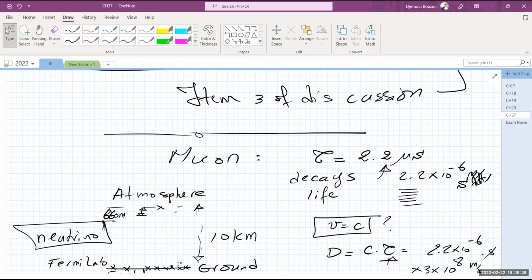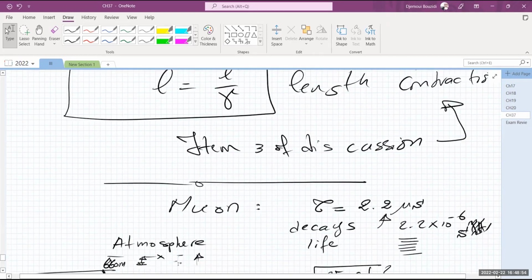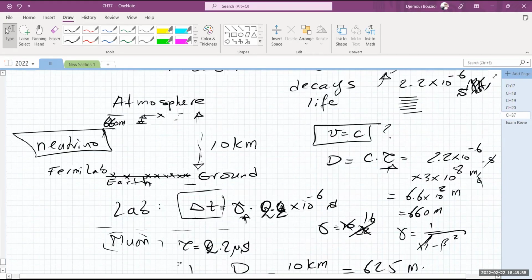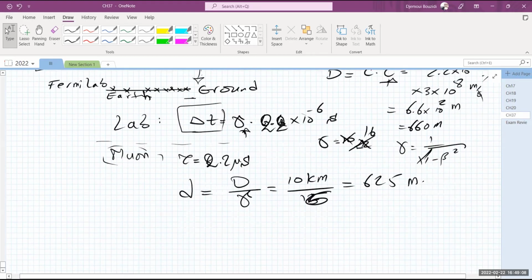I mean, at least in the lab. So they could be detected, but you have to send balloons up in the atmosphere to find them. That's it. But that's not true. We actually find them in the lab all the time. So the only way this is true is if relativity is correct. So this is actually a strong confirmation of this theory. It's not just something that came out of nothing, okay?